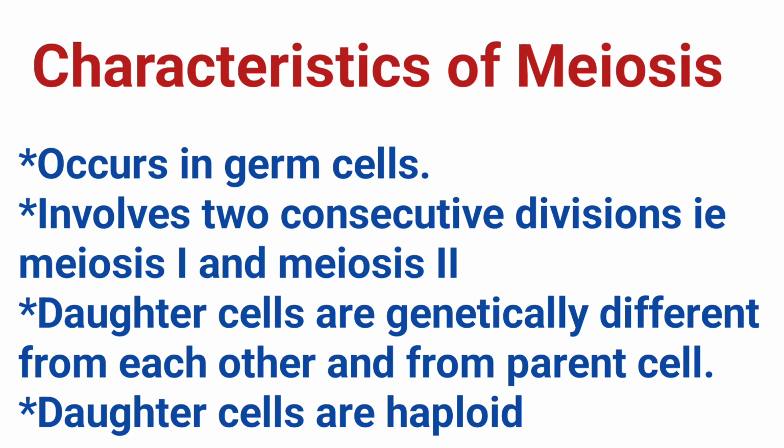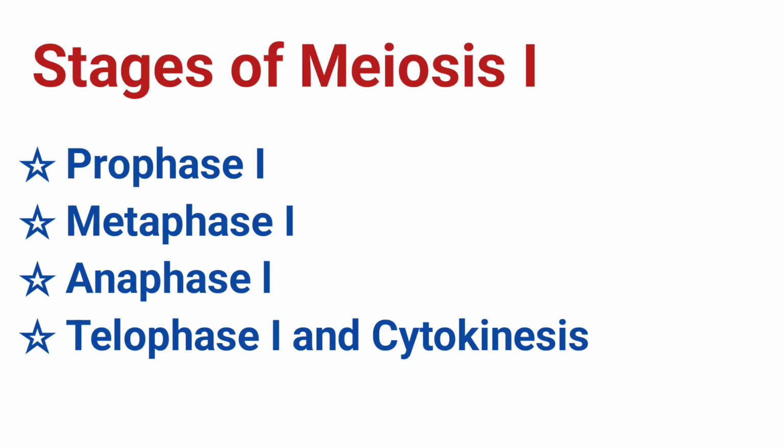These characteristics arise because meiosis occurs through successive divisions known as meiosis 1 and meiosis 2. Meiosis 1 aims at reducing the number of chromosomes, whereas meiosis 2 is similar to mitosis. The first of these divisions, meiosis 1, plays a crucial role because it reduces the number of chromosomes by half, and therefore it is often called reduction division, because homologous chromosomes are separated, reducing the chromosome number from diploid, that is 2n, to haploid, that is n.